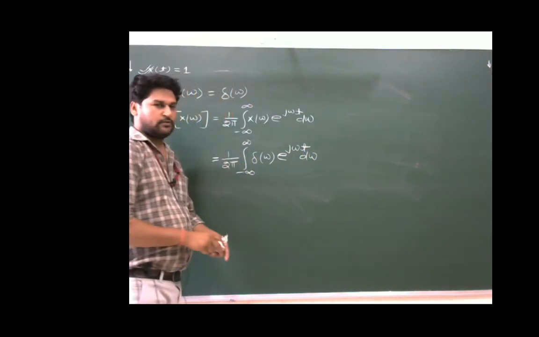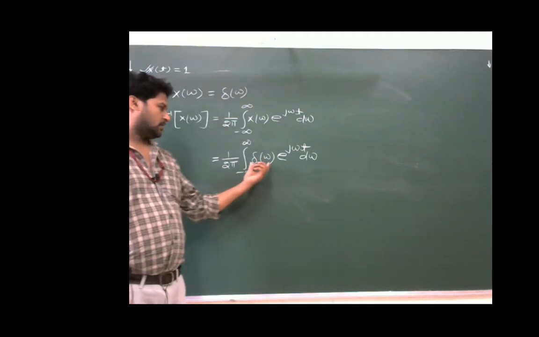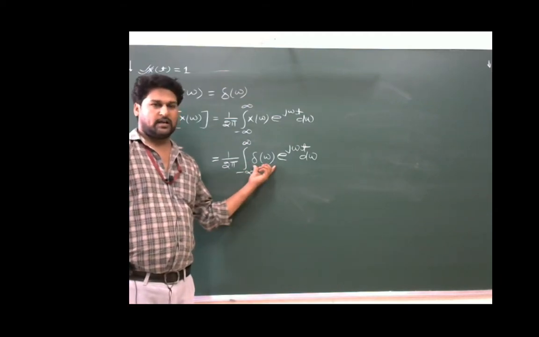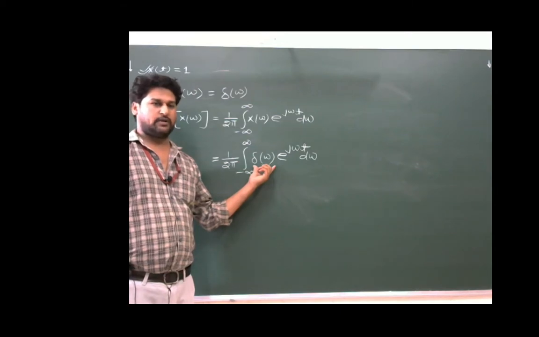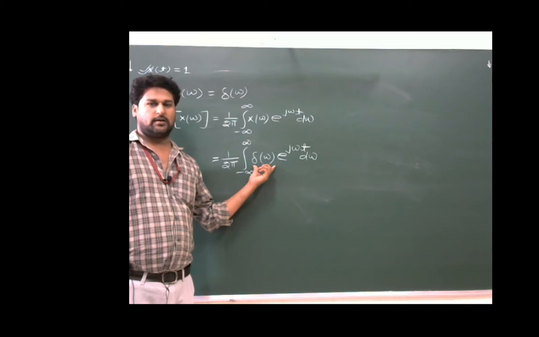And as we know, this function delta(omega) will be equal to 1 for omega is equal to 0, and this function will be equal to 0 for all non-zero values of omega.